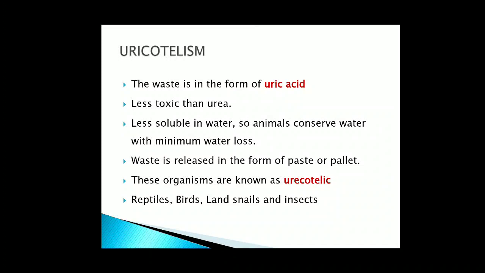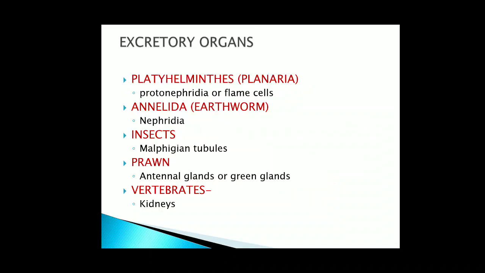Now see certain excretory organs of different other animals. Like in Platyhelminthes, you should only know the names: Protonephridia or flame cells. Platyhelminthes are flatworms. Annelida, like earthworm, their excretory organs are known as nephridia.